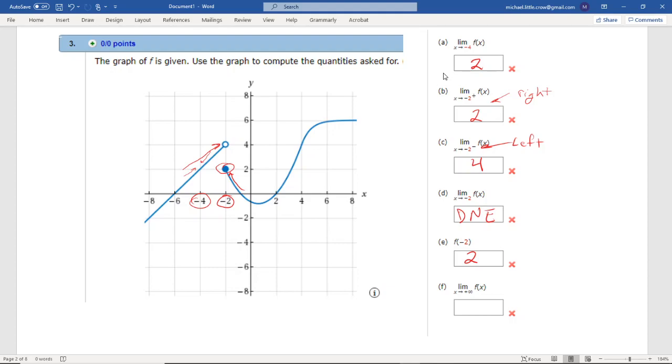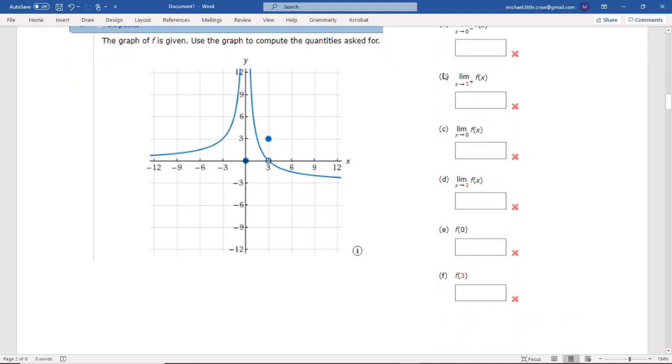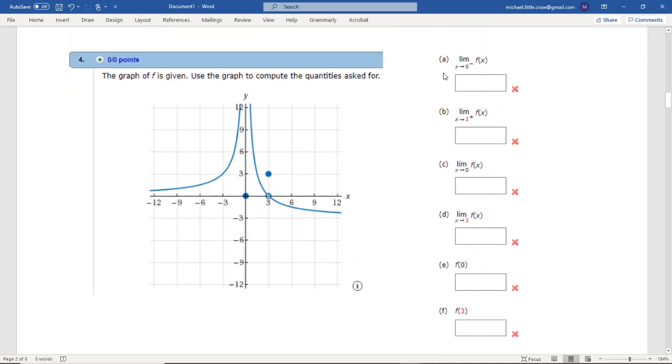And now the limit as x goes to positive infinity, so we're kind of following as x gets really big, and it looks like, if we were to follow this, it's leveling out right here at 6. Okay, so we have to just assume that it's leveled out. So we're going to follow the graph along here. It's at 6. Okay, so be prepared to look at some graphs and find limits graphically like this and like this. So here's a different one, but same type of process.